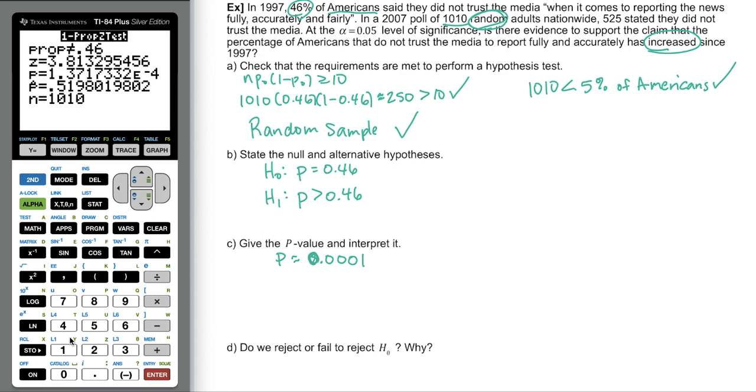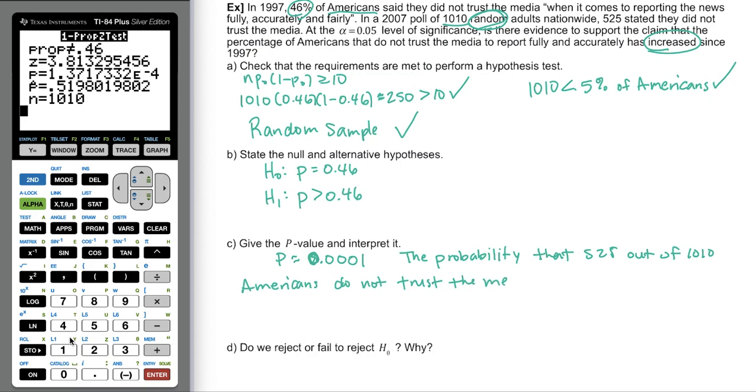So what we're going to say is, in interpretation, the probability that 525 out of 1,010 Americans do not trust the media, is 0.0001 under the assumption that 46% of Americans do not trust the media.